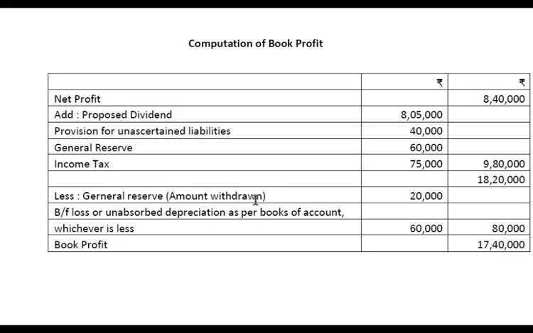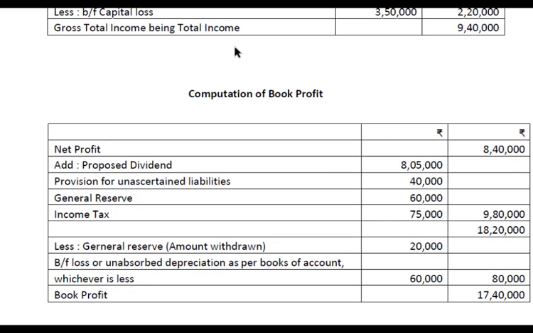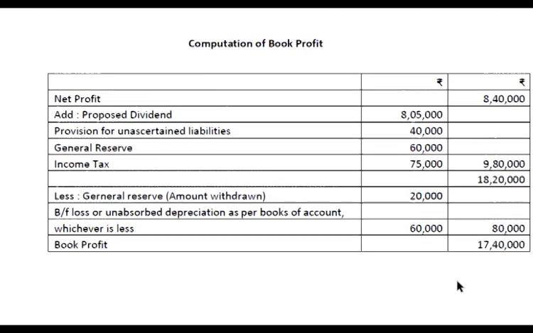We don't have to deduct capital gains in this. So here we will get book profit 17,40,000. Now gross total income or the total income is 9,40,000. On 9,40,000 at the rate of 25%, and book profit 17,40,000 at the rate of 15%.